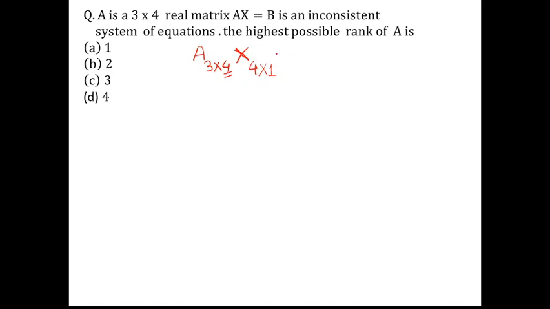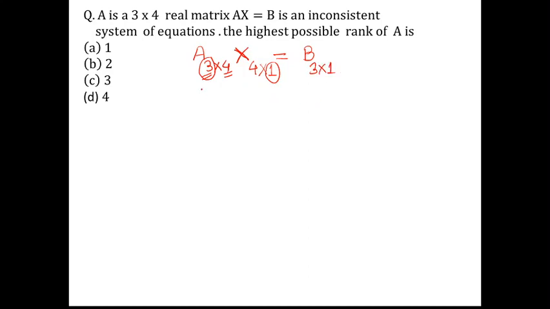So this is what we have. As AX is equal to B, obviously the product of this is equated with B. So whatever will be the order of the resultant, the same will be the order for matrix B. So what will be the order of the resultant? It will be nothing but 3 by 1. So the order of matrix B is 3 by 1.